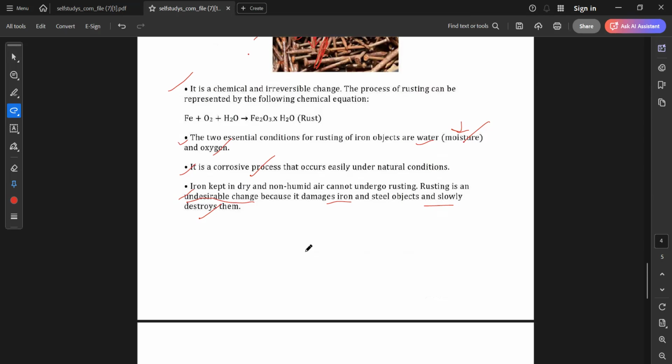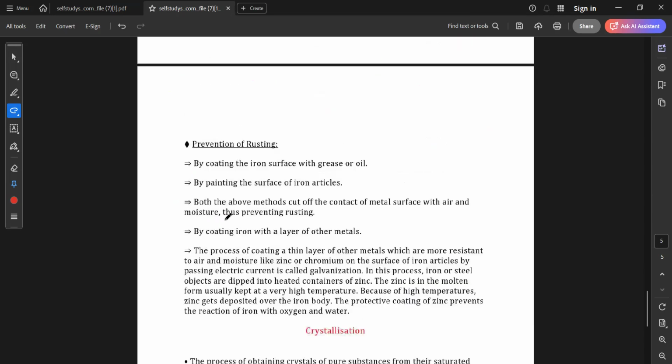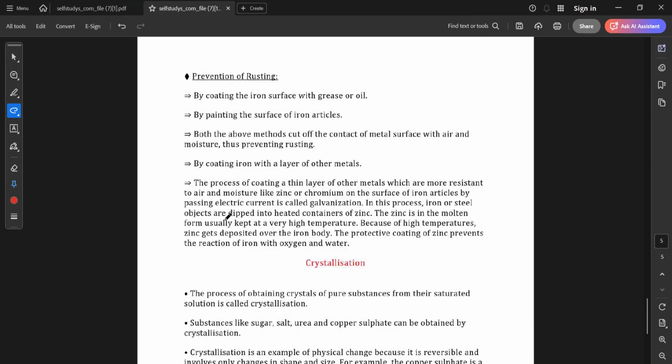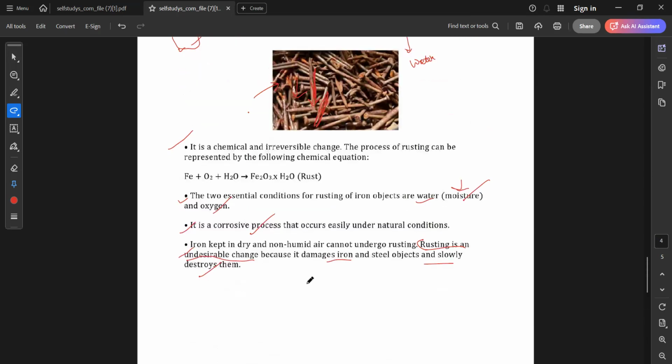Yes, ma'am. Okay. So you will say rusting. What do you mean by rusting? Rusting is an undesirable change because it damages iron and steel objects and slowly destroys them. So can you tell me, rusting is a good process or a bad process? Ayushi, rusting is good or rusting is bad? No, rusting is not good. Why would rusting be good? Rusting destroys the iron, it destroys the steel.